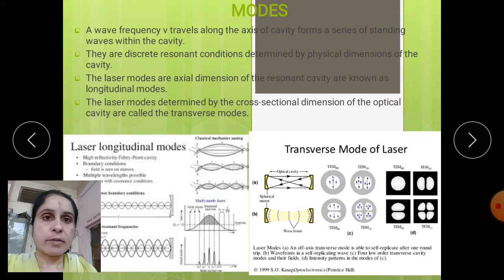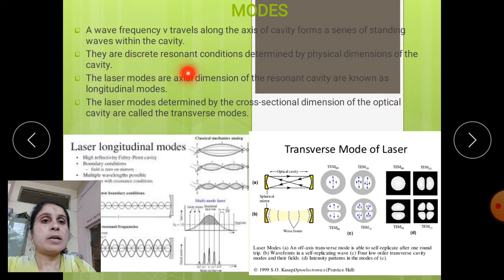When the wave travels, it can stand along a particular axis and form a series of standing waves in the cavity.